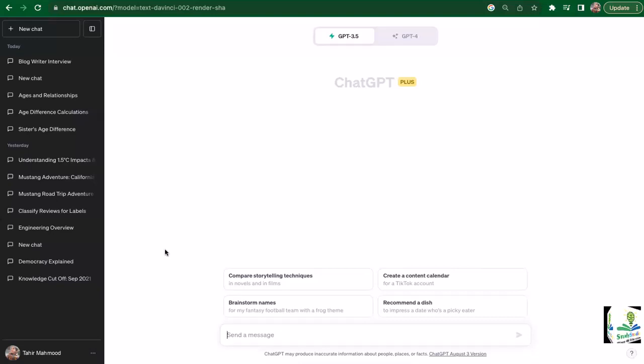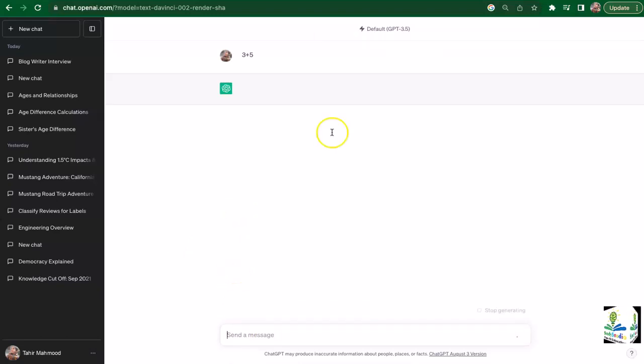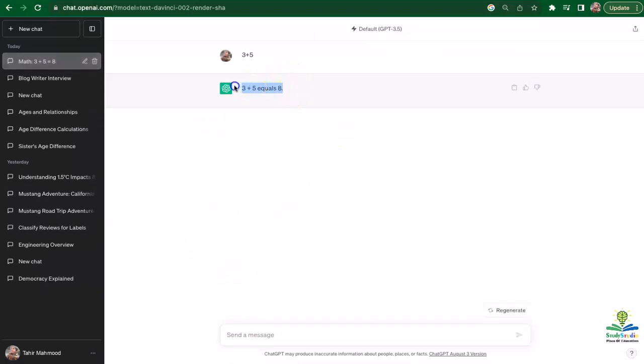Now, to see a very basic example of this, we can start by saying, what is 3 plus 5? And it was logically able to deduce that, okay, yeah, 3 plus 5 is equal to 8. Now let's try a slightly more complicated word problem. So here I'm saying, when I was 4, my sister was half my age. So my sister was 2 years old. When I turn 60, what will her age be?